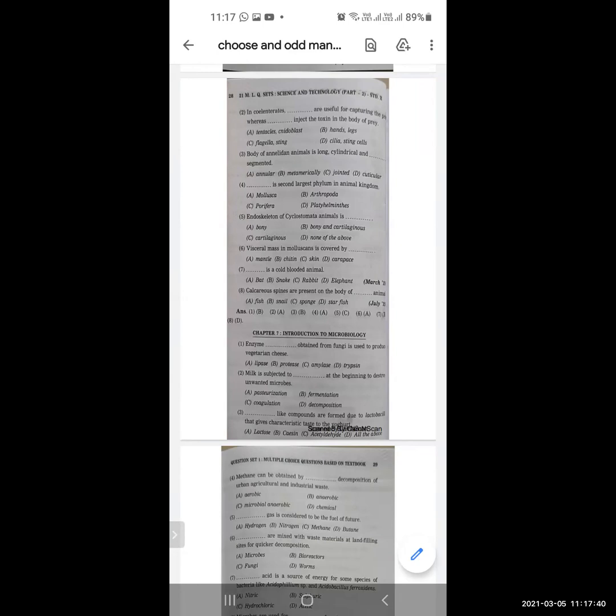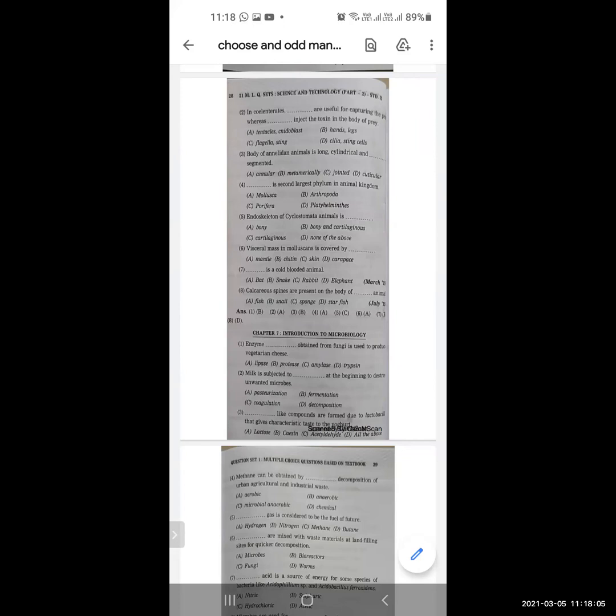Next, dash-like compounds are formed due to lactobacillus that gives characteristic taste to the yogurt. Options are lactose, casein, acetaldehyde, all the above. And the correct option is acetaldehyde.